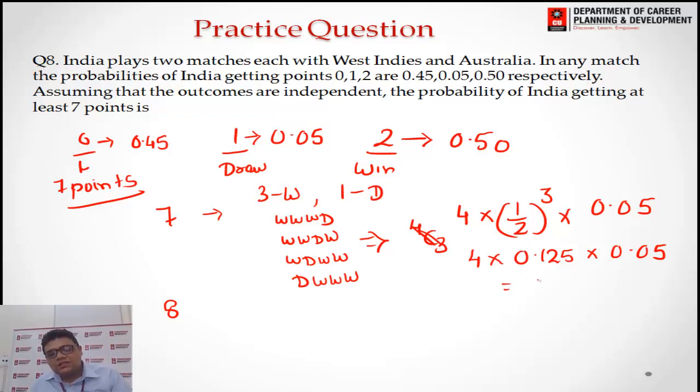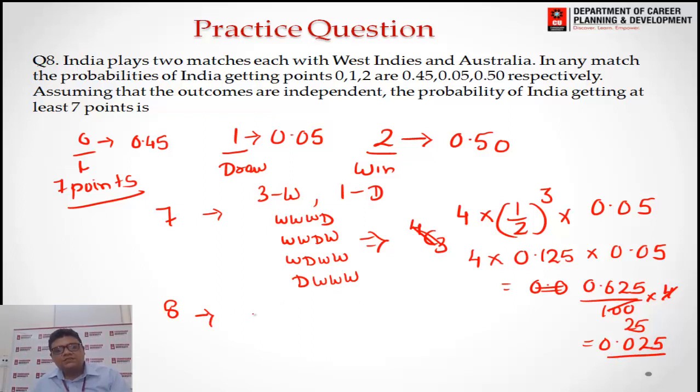You can solve this: 0.625 divided by 100 and multiplied by 4, which gives 0.025.